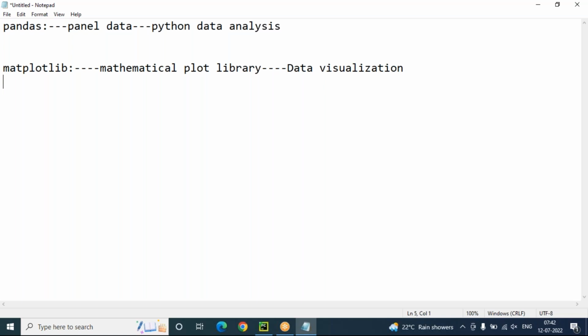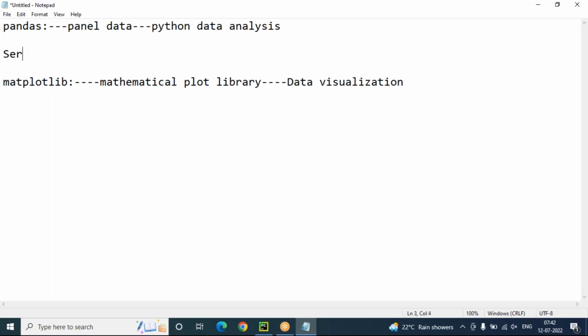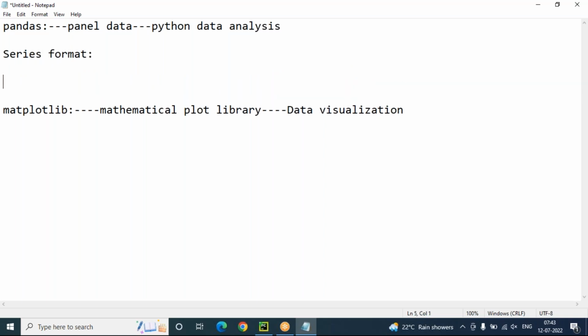But data visualization gives more clarity compared to data analysis, because when you have a huge amount of data, thousands of records, after analyzing it pandas will arrange it in series format and data frame format. Data frame format means a two-dimension array. Series format means a single-dimension array.